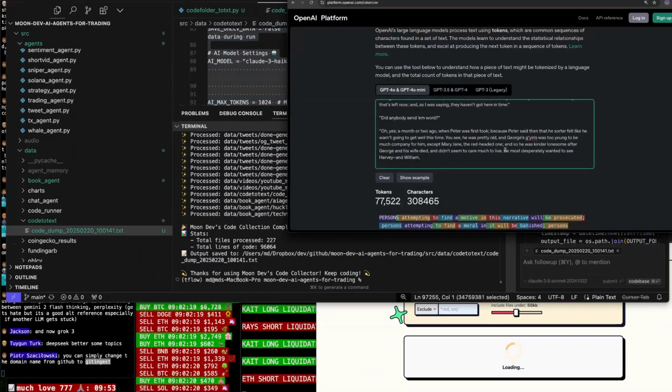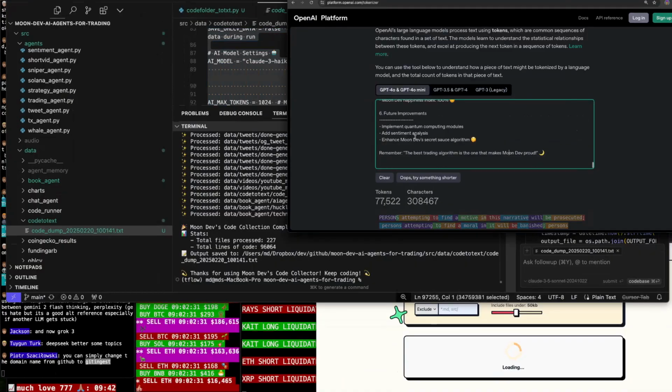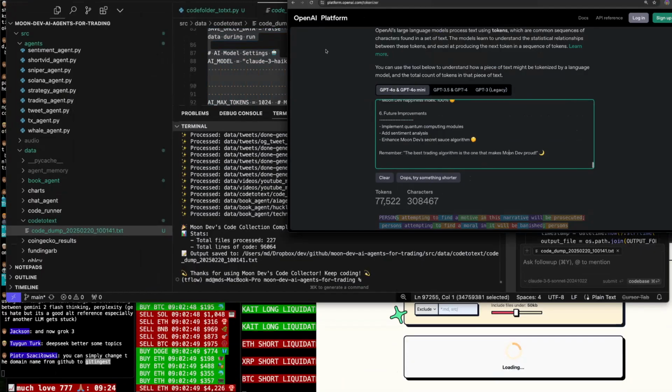Tokenizer. Okay, now we're at 308,000 tokens. We got the book, and then we also got this, all my code. And it froze. We're frozen now. Here it is. Count it up, buddy. Oops, try something shorter. How many tokens is that? Wait for it. Okay, we gotta try something else. We were 300,000 prior.